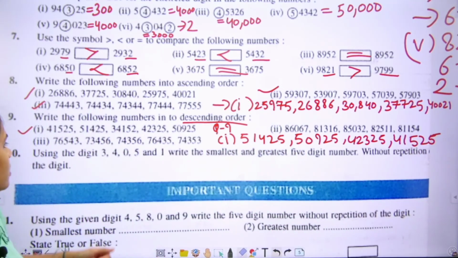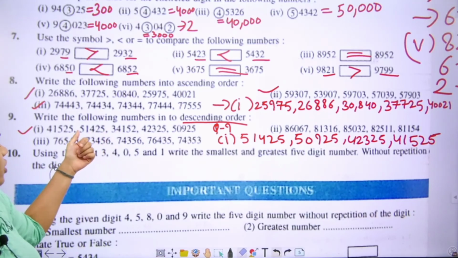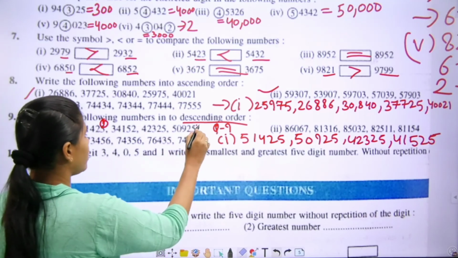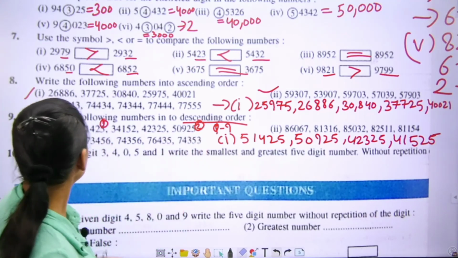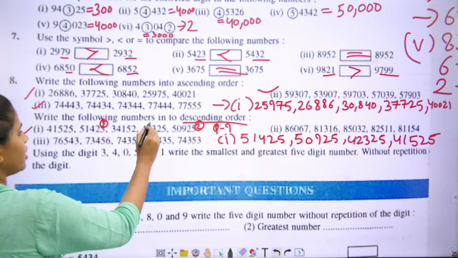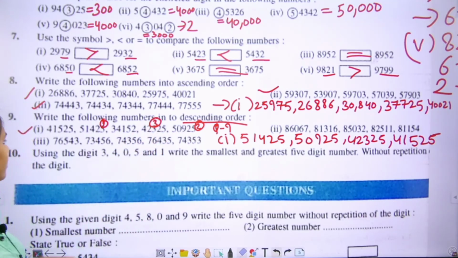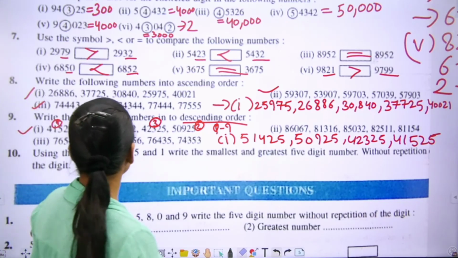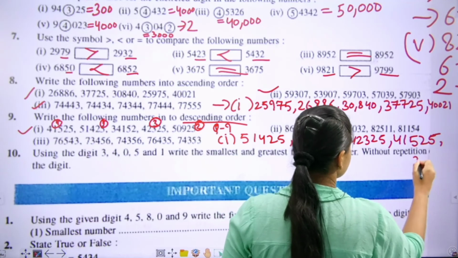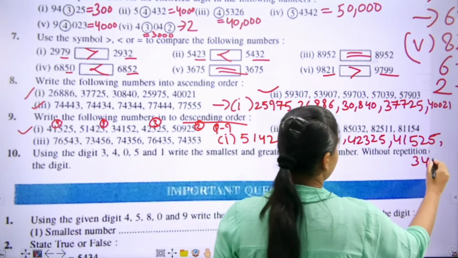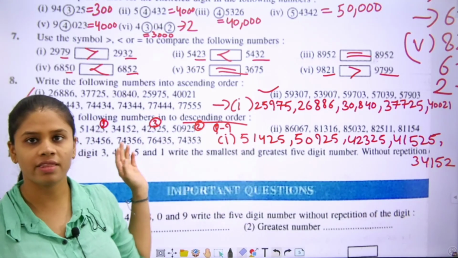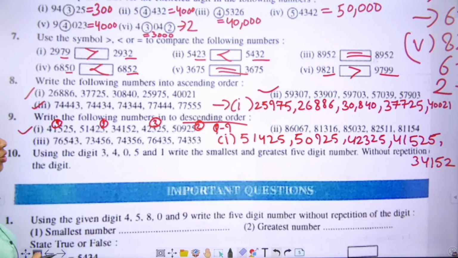First one is 51,425. Then 50,925. Then 43,325. Then 41,525. And then 34,152. Understand, students? Now, the second and third parts are your homework. You have to do it yourself. Move to the next question.